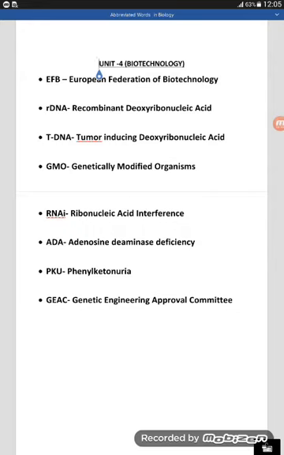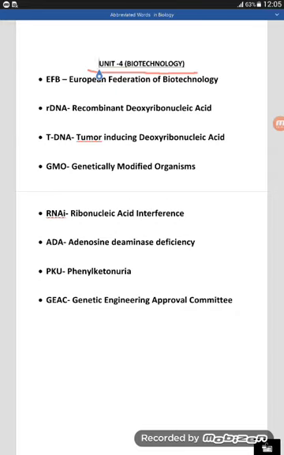In this video, we will practice on the fourth unit, biotechnology, and the fifth unit of biology, that is ecology, because there are very few abbreviated words in both the units, so both the units have been included in the same video. Okay, now come to the point. Here is the fourth unit, biotechnology. In this unit you will come through these words.